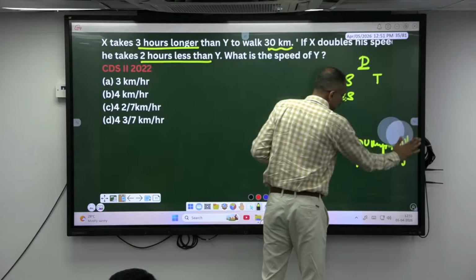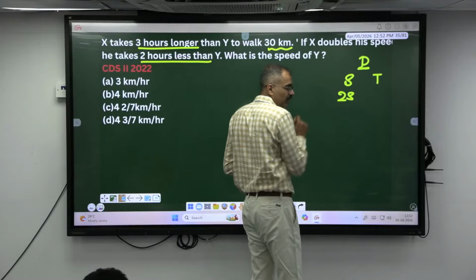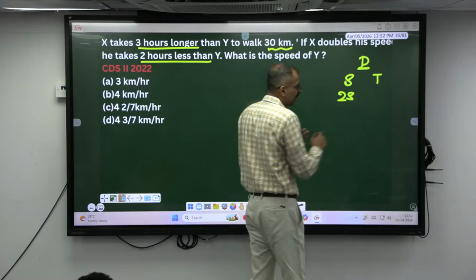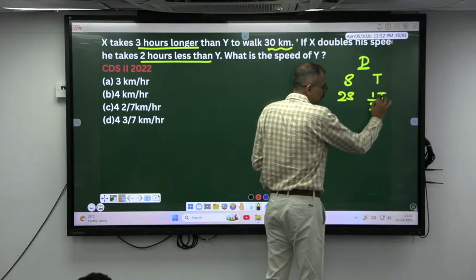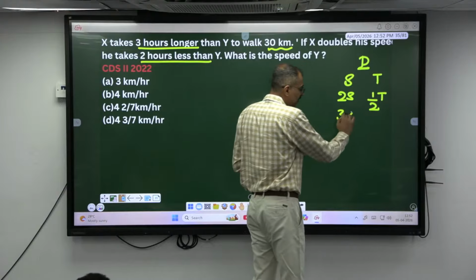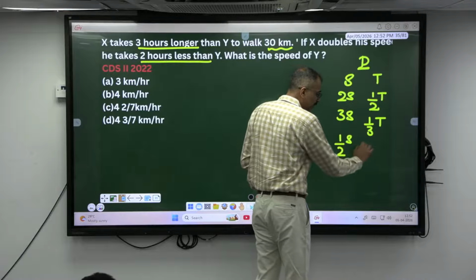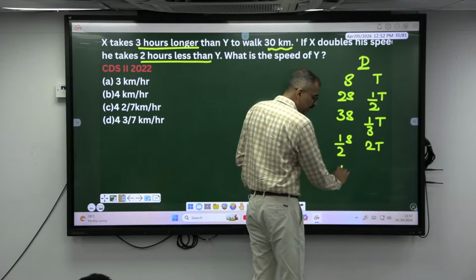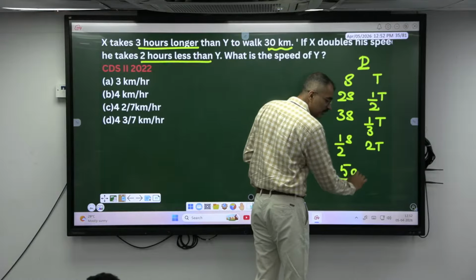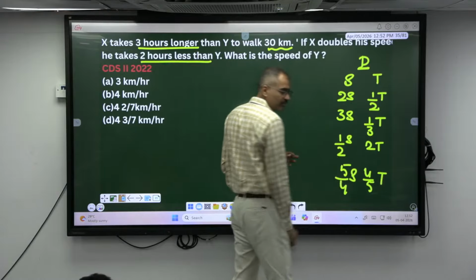So, what is the reciprocal of 2? 1 by 2. That's what time and speed are: reciprocal. If I make the speed 3s, the time taken becomes 1 by 3. If I make the speed 5 by 4, time becomes 4 by 5.